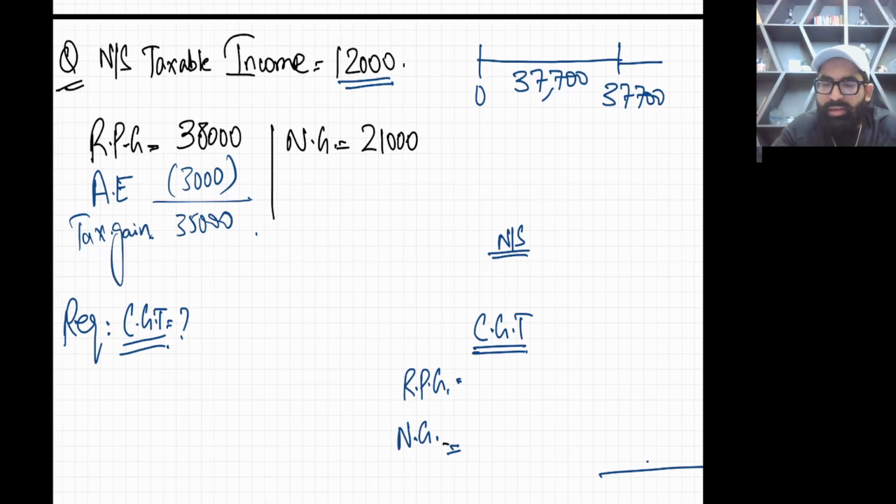Now non-savings taxable income is 12,000. I'm not going to calculate any tax on non-savings because my requirement is not income tax, it's CGT. But yes, I'll use the band. Your first band is 37,700 and you will consume 12,000 for non-savings.